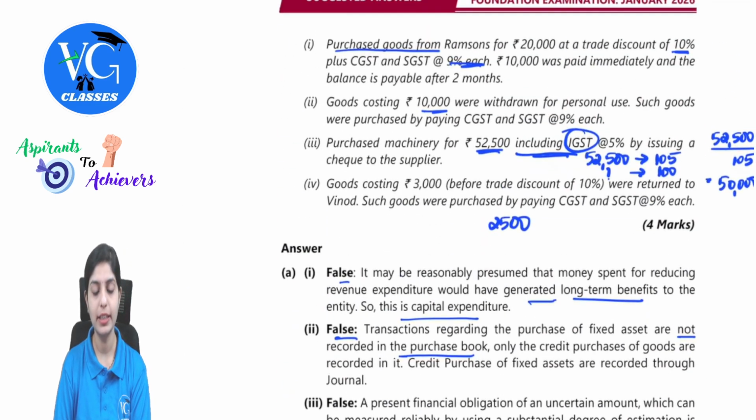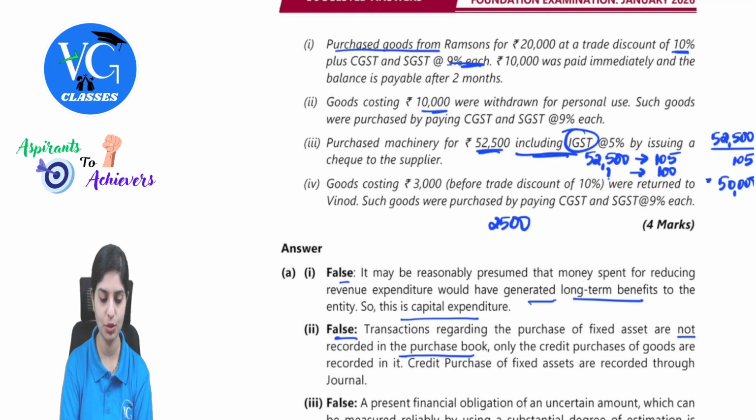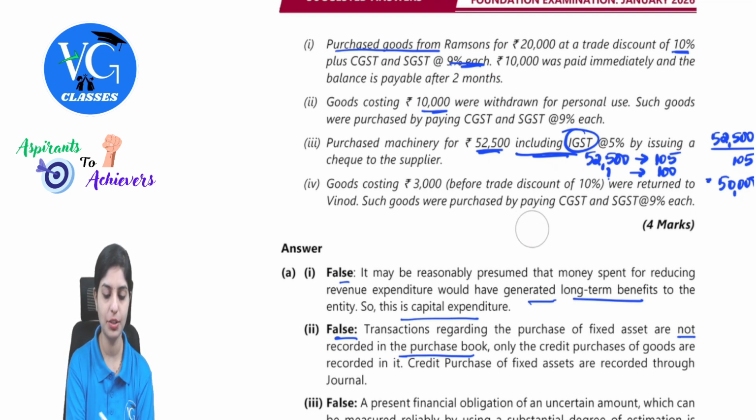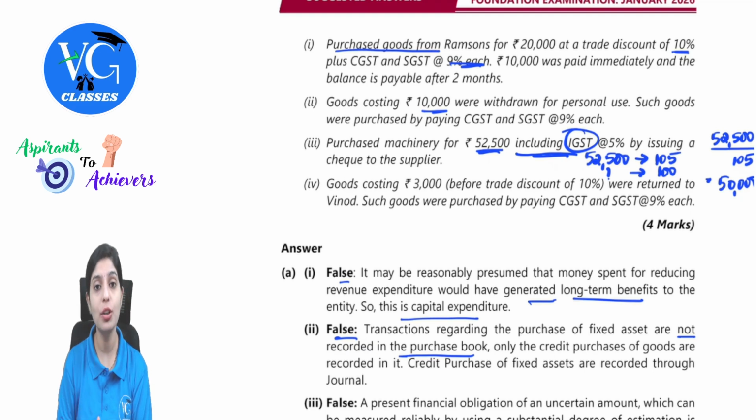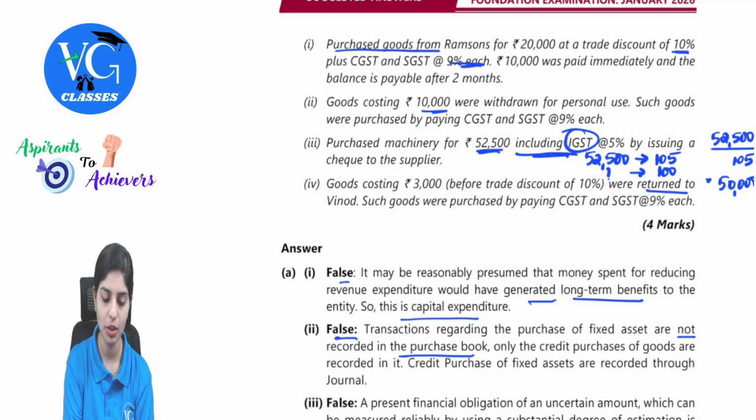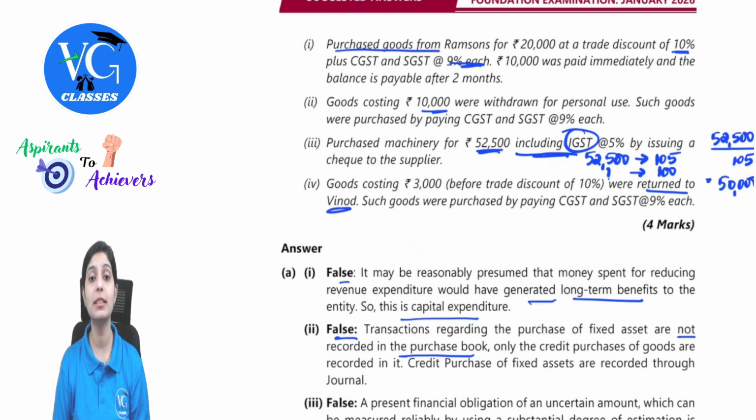Goods costing 3,000 before trade discount of 10% were returned to Vinod. Such goods were purchased by paying CGST and SGST at 9% each. So let's understand the transaction first. Goods cost is given. This was before trade discount. This was returned to Vinod. So when we are returning, that means this is a purchase return. So what will be the normal journal entry?